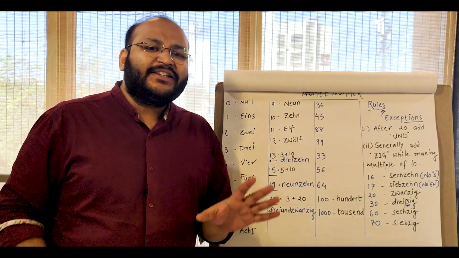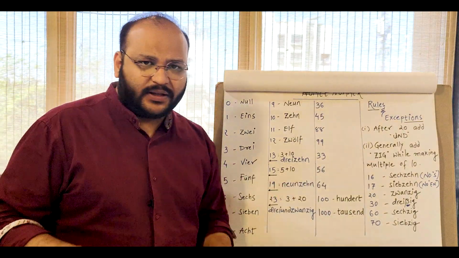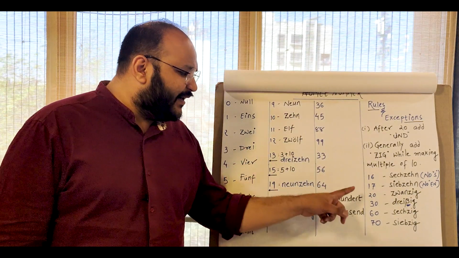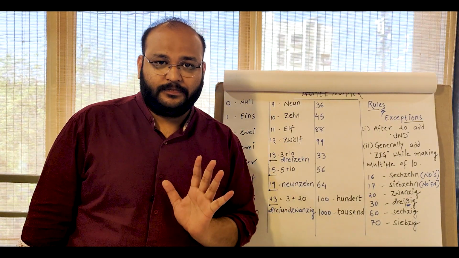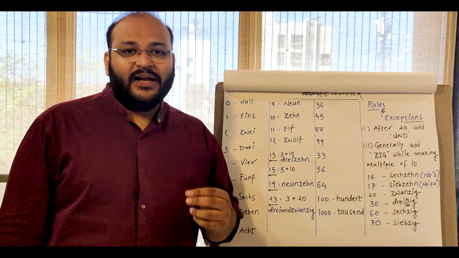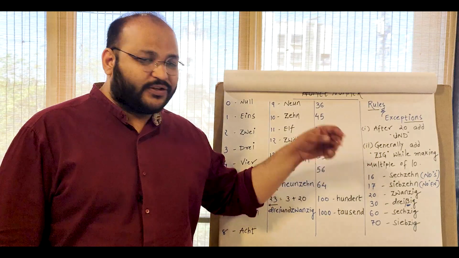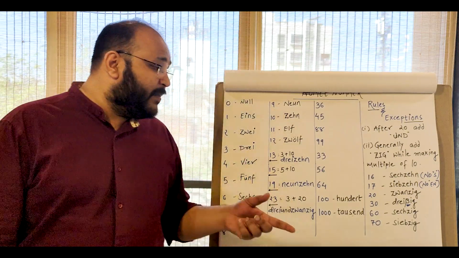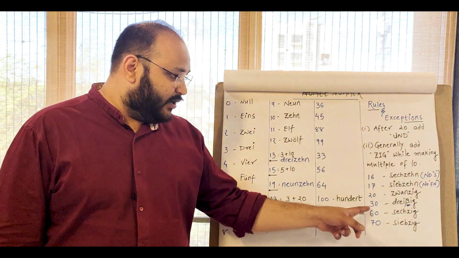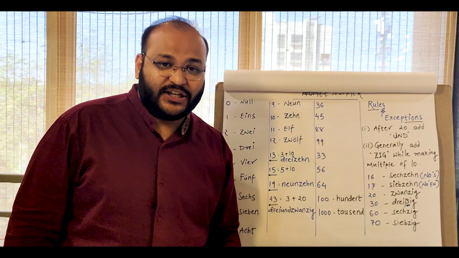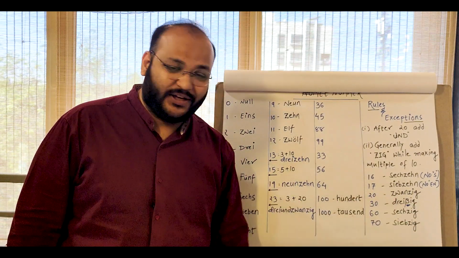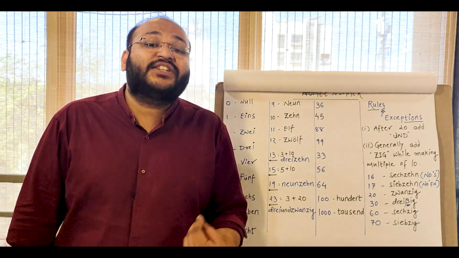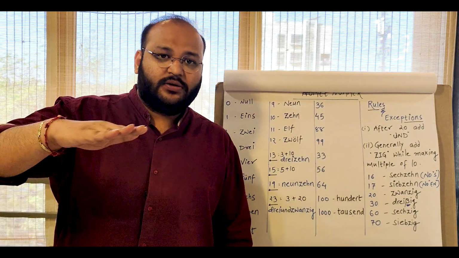Okay. Now, let's look at certain exceptions. Okay. And that's it. These are the only exceptions. Okay. So don't worry. So one of the exceptions we have already learned, that 20 is called 20 and not 20. Second exception comes with 30. Now ideally, whenever we make multiple of 10, so like 20, 30, 40, 50, we normally add sich, Z-I-G. But when you make 30, so okay, so we have to add this HZ-IG, this beta looking character, HZ-IG, okay, and not Z-I-G. So instead of it being pronounced as 30, it is now pronounced as 30, very flat.